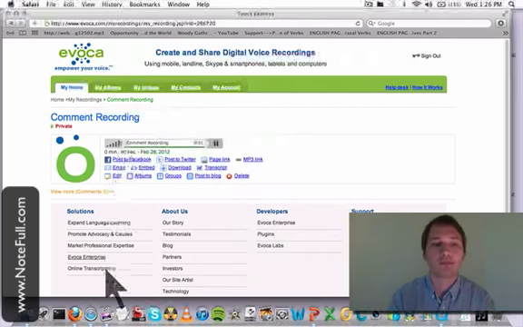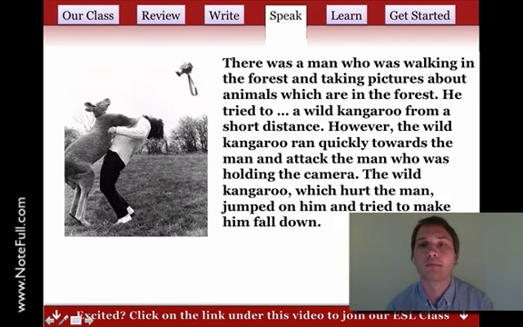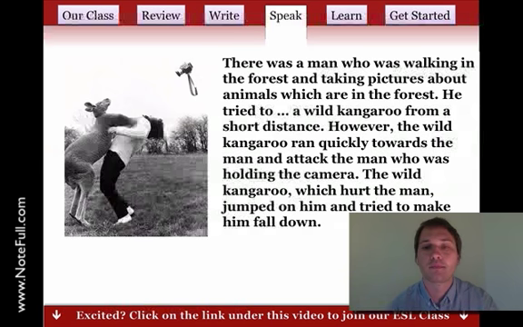There was a man who was walking in the forest and taking pictures about animals which are in the forest. He tried to perceive the wild kangaroo from a far distance. However, the wild kangaroo ran quickly towards the man and attacked the man who was holding the camera. The wild kangaroo, which hurt the man, jumped on him and tried to make him fall down.